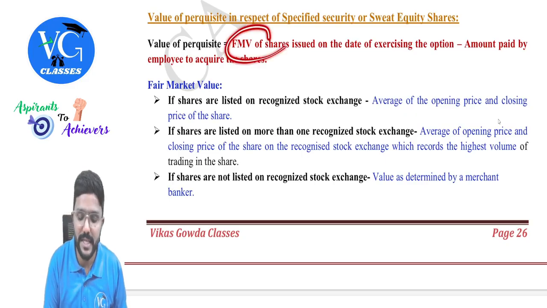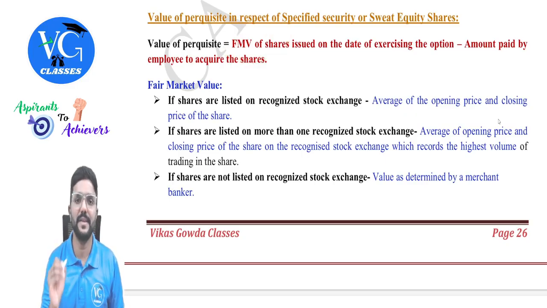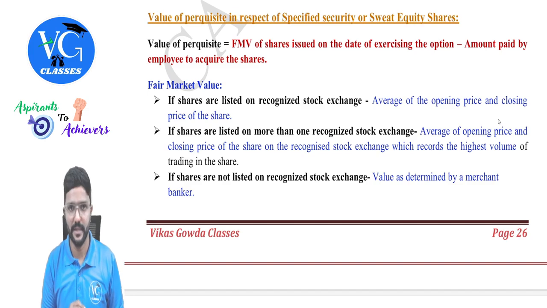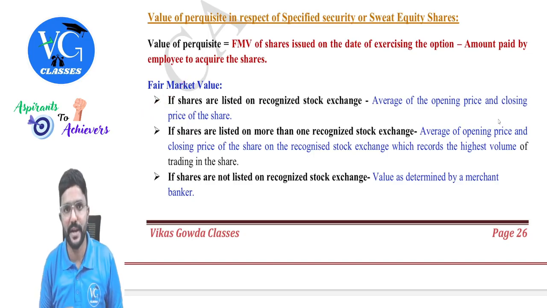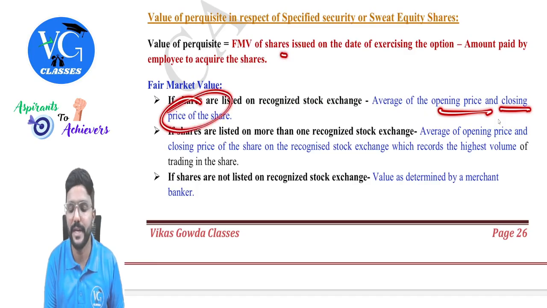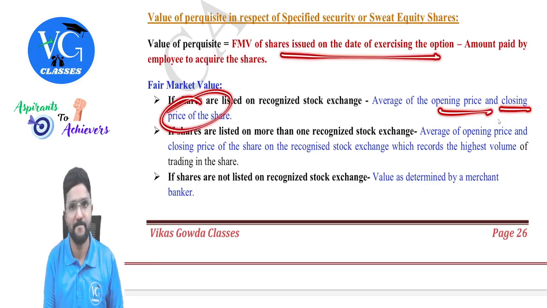And here, sir, what is FMV? We need to check whether the shares are listed or not listed. If shares are listed on a recognized stock exchange, then we need to take the average of opening price and closing price on the date of exercising the option.